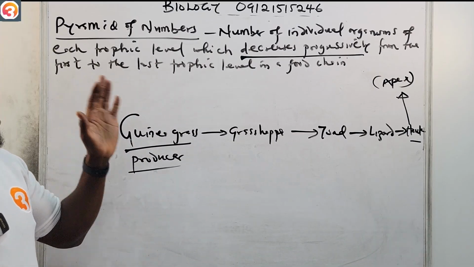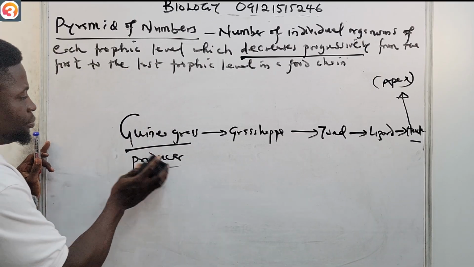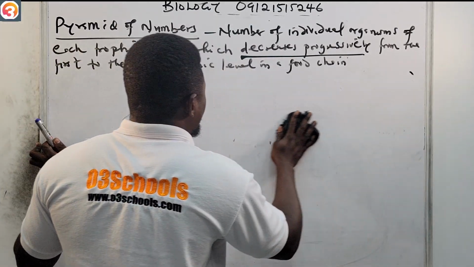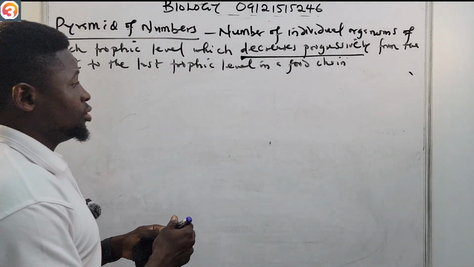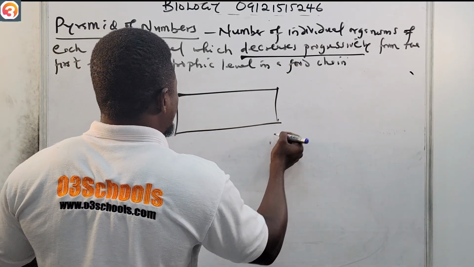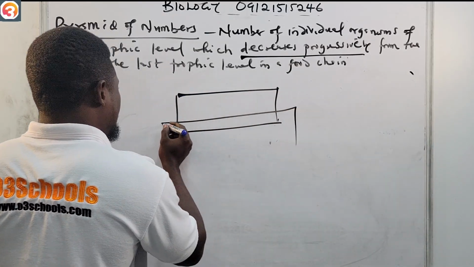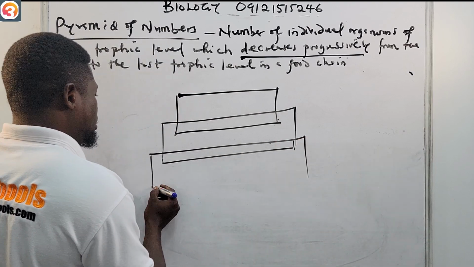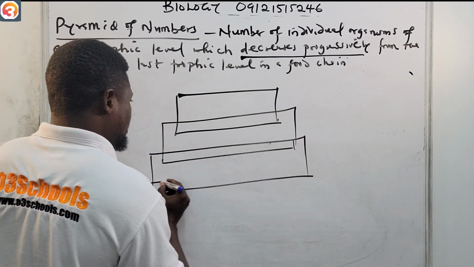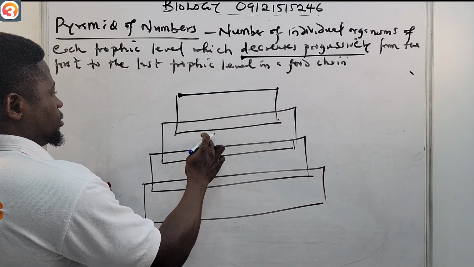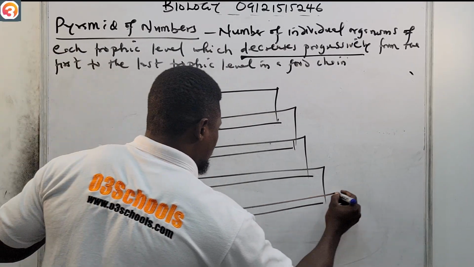All right, so they decrease progressively. Let me quickly show you what a pyramid of numbers looks like. Using the same food chain I just drew, this is how the pyramid of numbers looks. We can have something like this, then something like this, then something like this. I mean this 1, 2, 3, 4. Then now something like this.